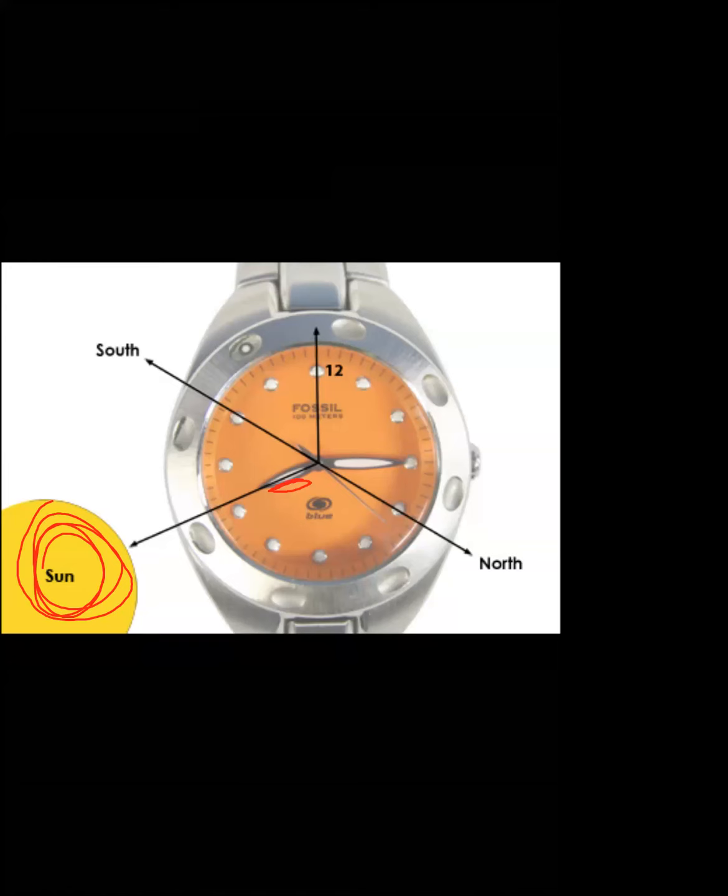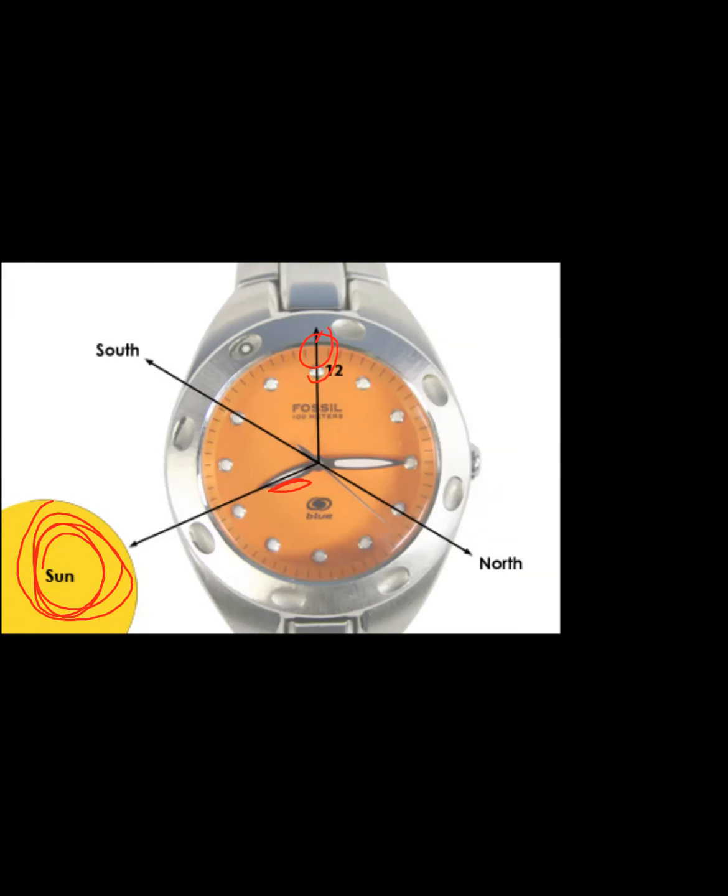And you're having a 12 o'clock here. So you will bisect this angle. I hope you all understand the meaning of bisect. We'll cut, divide this angle in half, and that becomes the north-south line, with the direction towards the sun being your south.